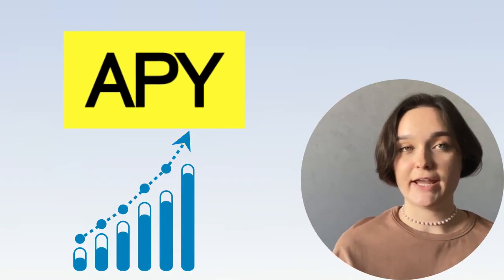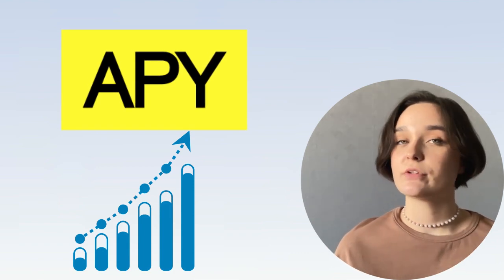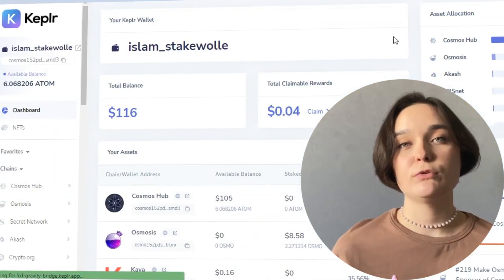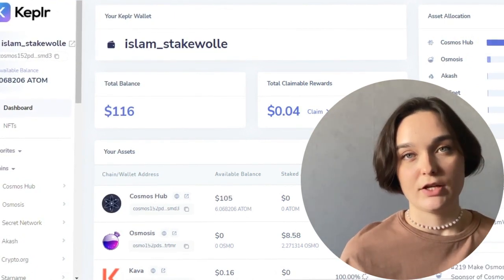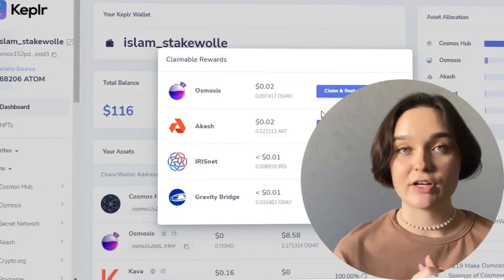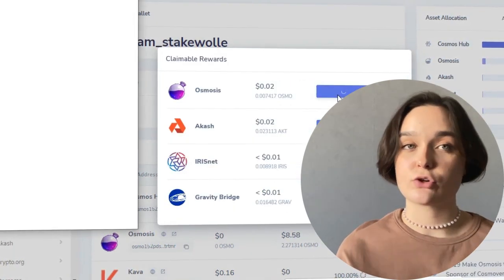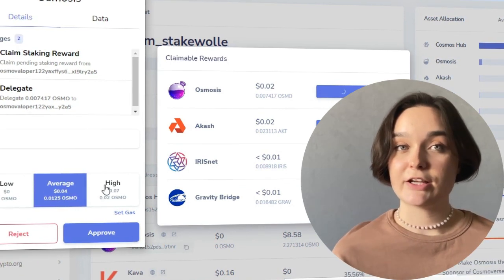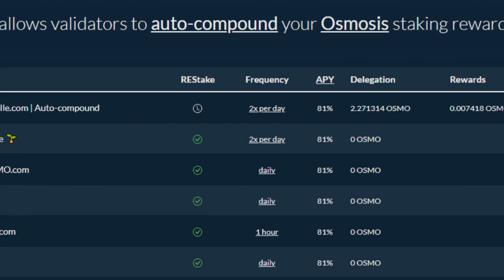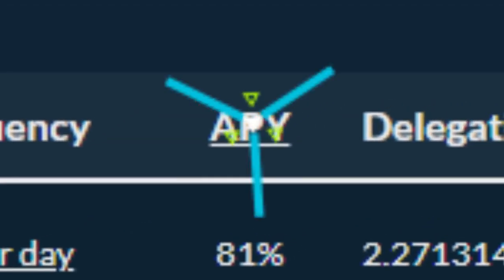And now let's move on to a more complex concept. APY stands for annual percentage yield. It sounds very similar to the first concept, but in fact it is not quite the same. After staking, you will receive rewards of the selected network, the percentage of which is different in each network. So if these rewards are regularly collected and restaked, then the total percentage of income will grow. This is APY. It is important to remember that the collection of rewards itself implies a certain percentage of commission from the network. It doesn't make sense to collect rewards and restake very often because the percentage of APY will not change so much.